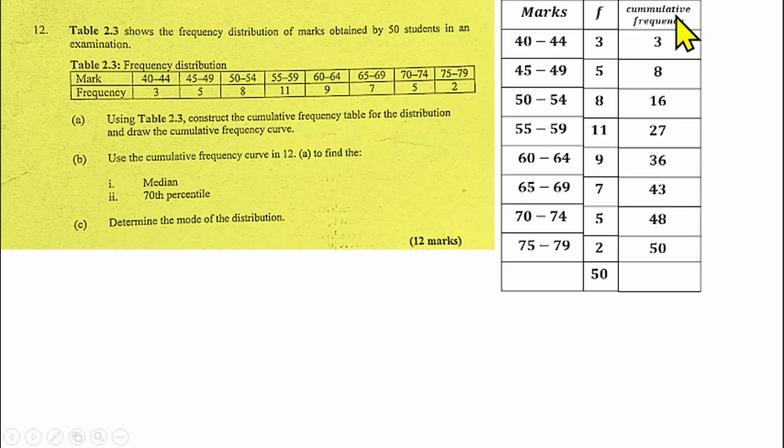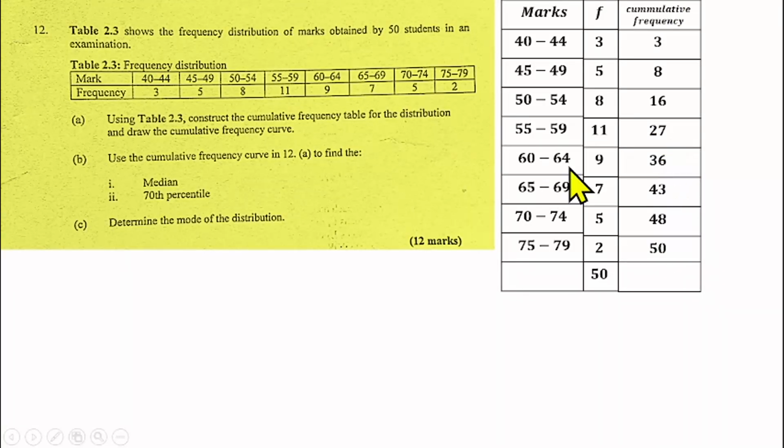So we have cumulative frequency. How do we cumulate frequency? That means you are adding your frequencies together. The first one here is 3. So you have 3 plus 5, that gives us 8. 8 plus 8 gives us 16. 16 plus 11 gives us 27. 27 plus 9 gives us 36. 36 plus 7 gives us 43. 43 plus 5 gives us 48. 48 plus 2 gives us 50. So we have been able to cumulate our frequency like that. And don't forget, the total frequency here, which is 50, must give us the last value here, which will be 50 as well. So that's how to verify whether you are right or wrong.